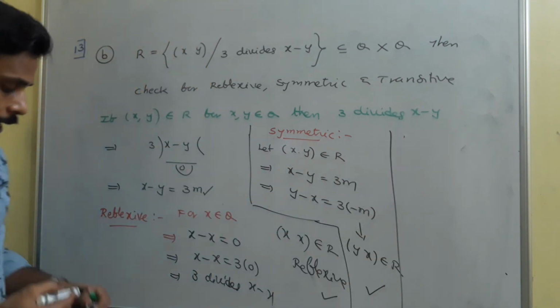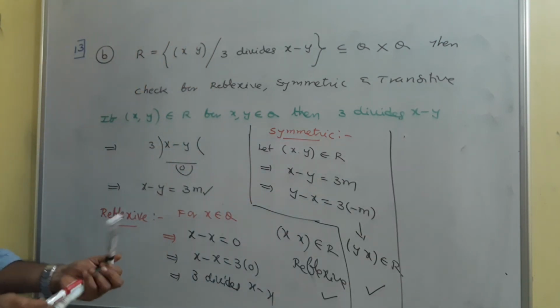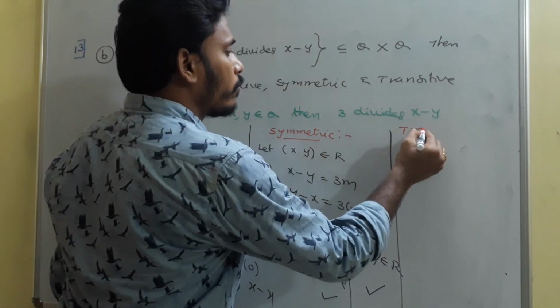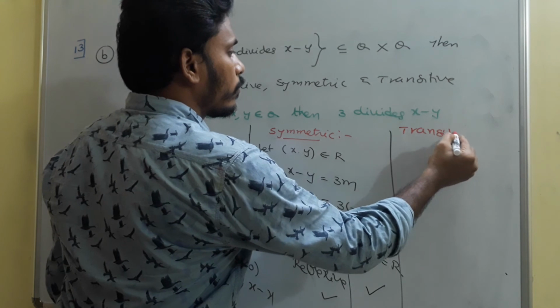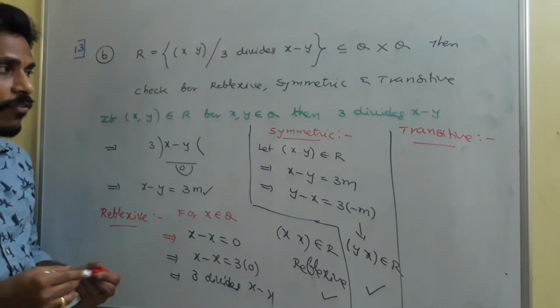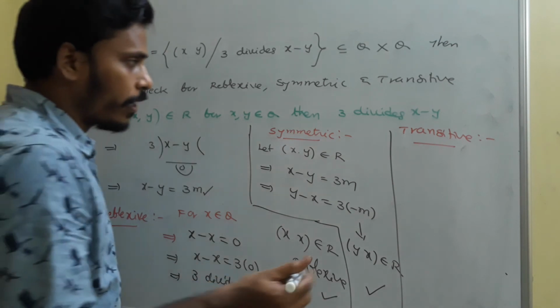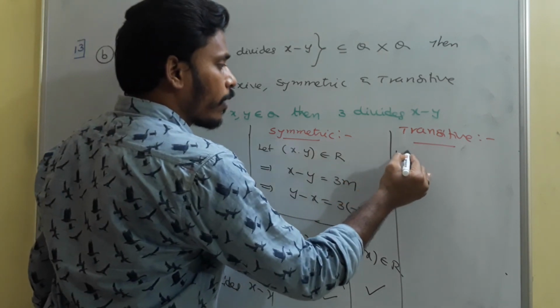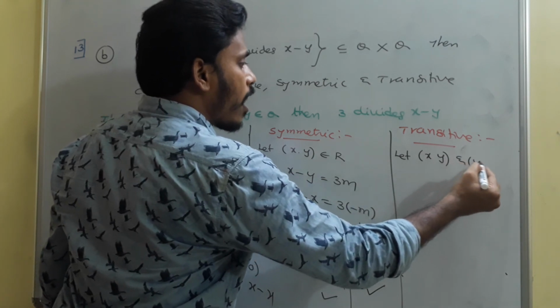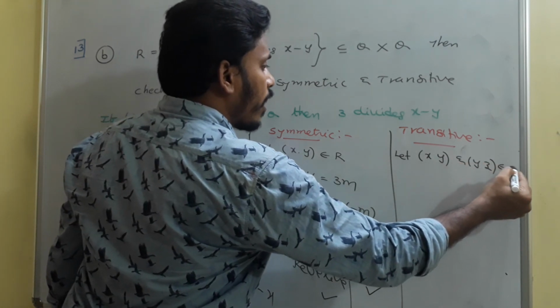Then we need to check for transitive. So how can we say it is transitive or not? For transitive, we need to take two ordered pairs. You just think about it. Let x comma y and y comma z be in the relation.